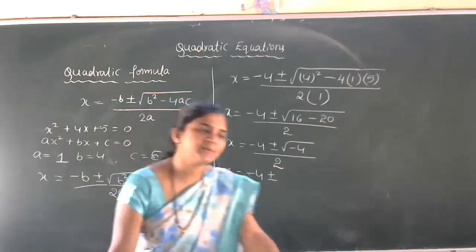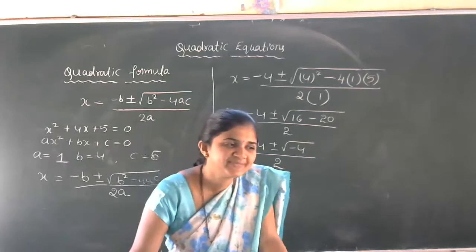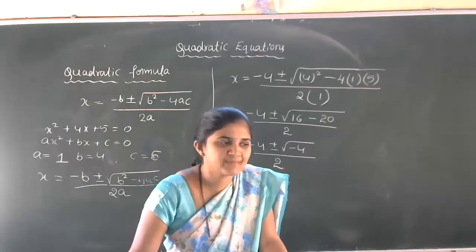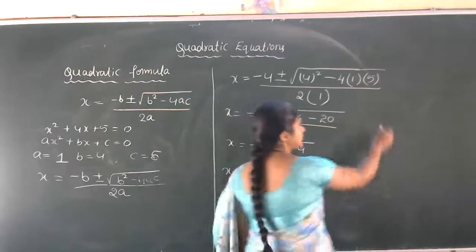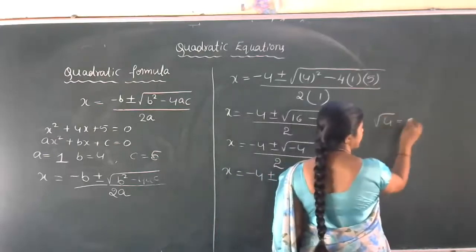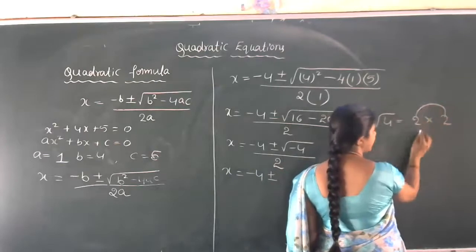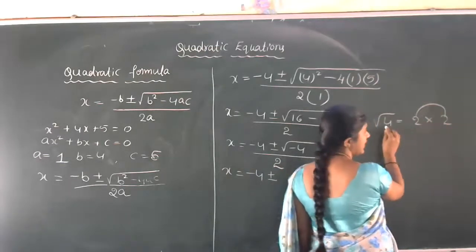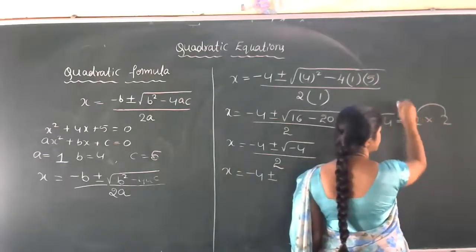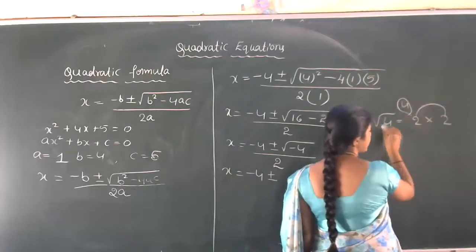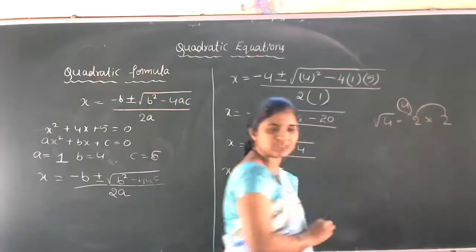Minus 2 into minus 2. Square root in the sense of, for example, square root of 4 actually means 2 2s are 4. 2 is multiplied by itself so that we got the answer 4, right? So square root of 4 will be considered as 2.